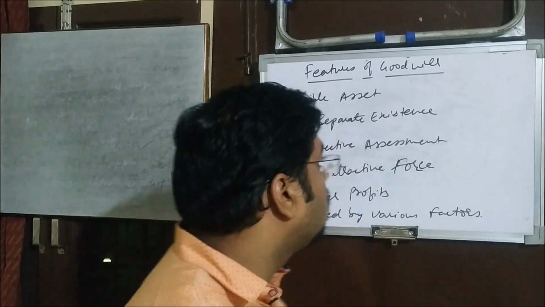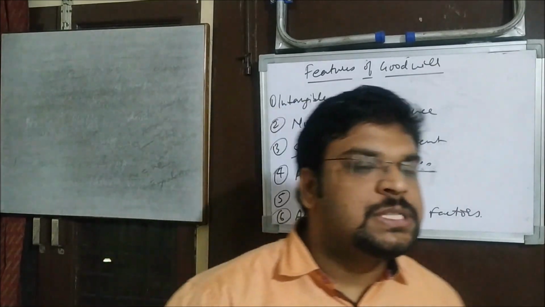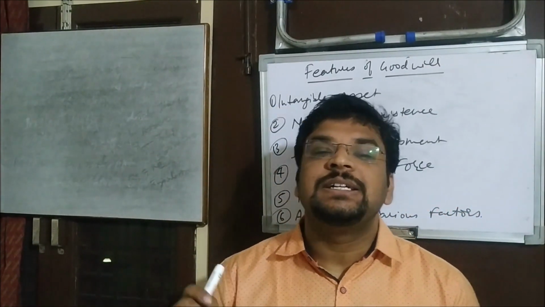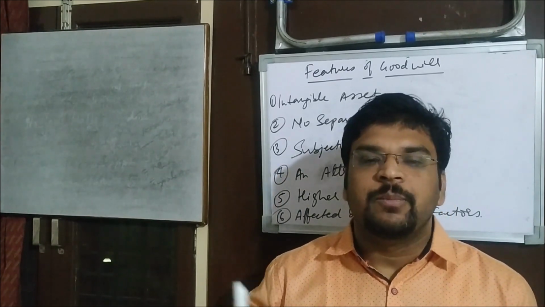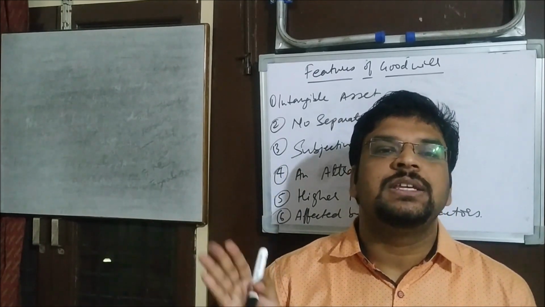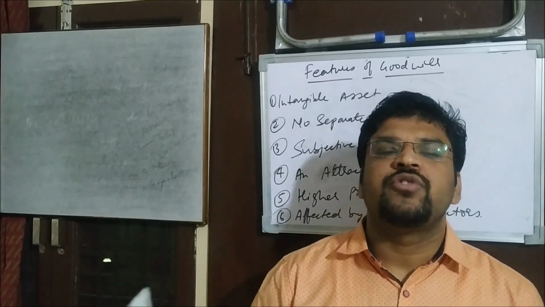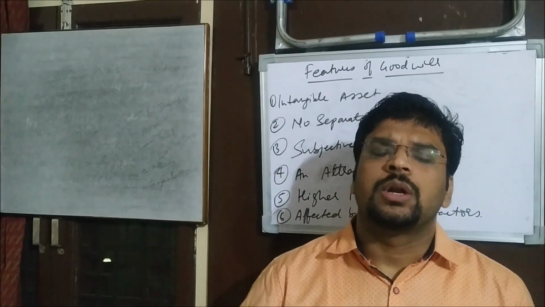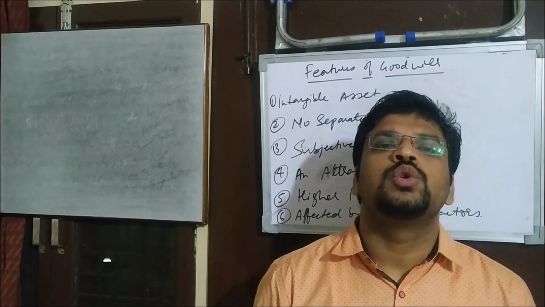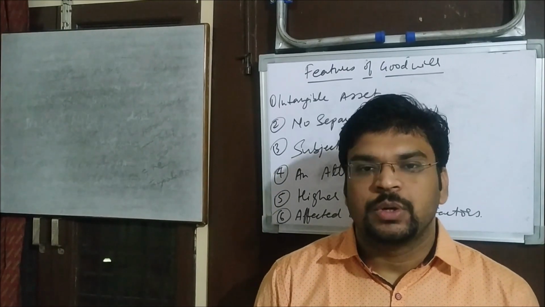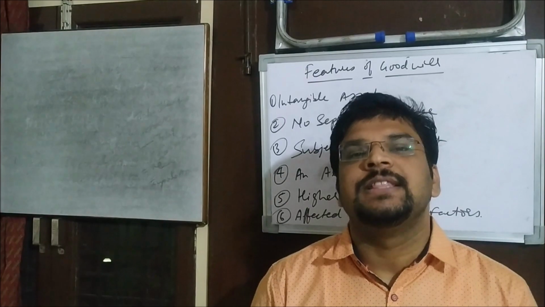Let's see how. The first point is intangible asset, which I told you there as well. Intangible asset means the asset which cannot be seen and touched. So goodwill is that kind of asset. Already we know that in the balance sheet we show it under the category of intangible assets, like patents, trademarks, or copyrights. So like other intangible assets, goodwill is also an intangible asset. Physically it does not exist, but it exists in the business.